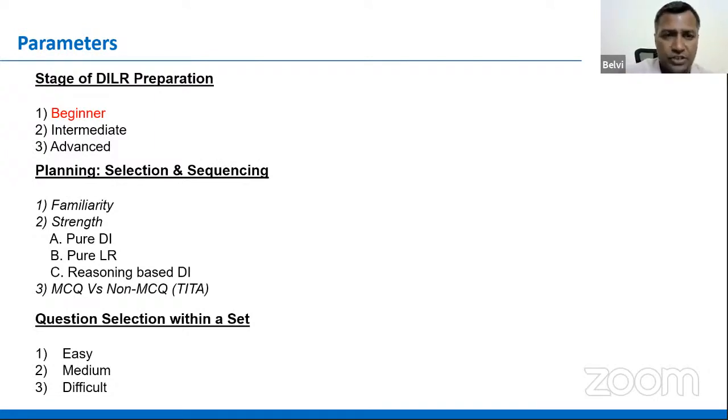Don't try to be a perfectionist saying that, just because I understood this particular set, I have to do all 5 questions or all 4 questions on that set. Not necessary. If you have understood 3 of those questions, 3 of the 5 are making sense, or 2 of 4 are making sense, do them and move on from there. Now, these are certainly internal strategies that you have to develop over a period of time.